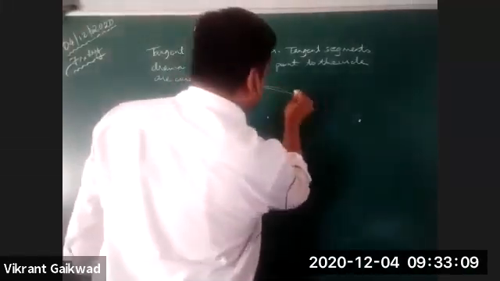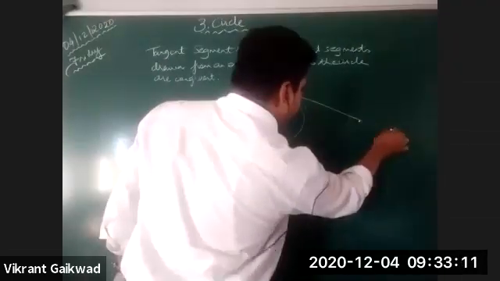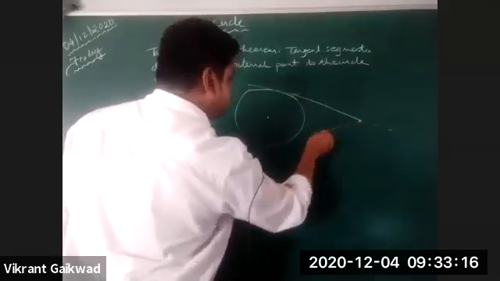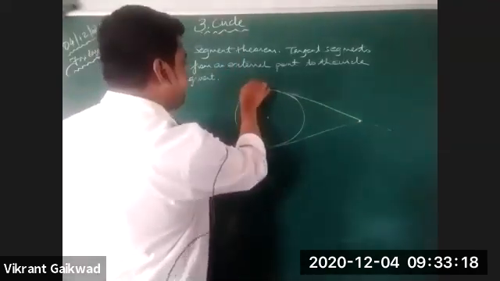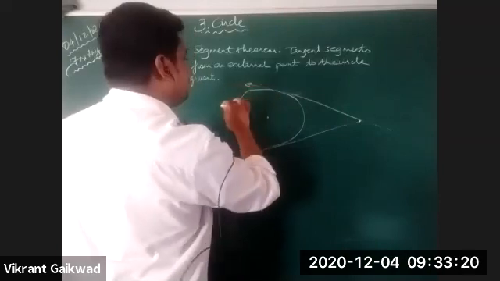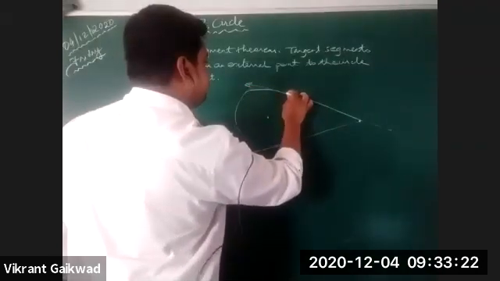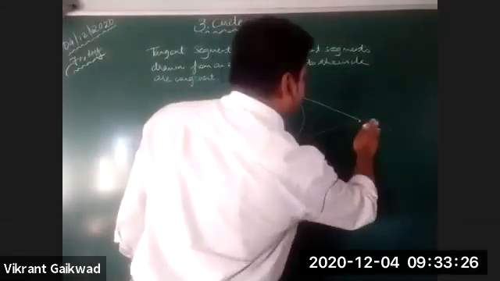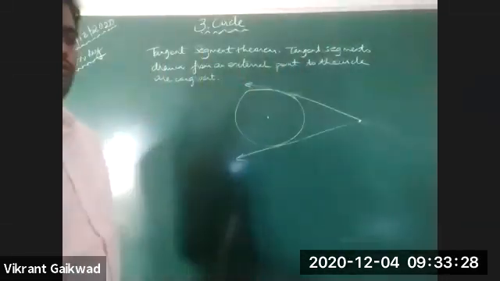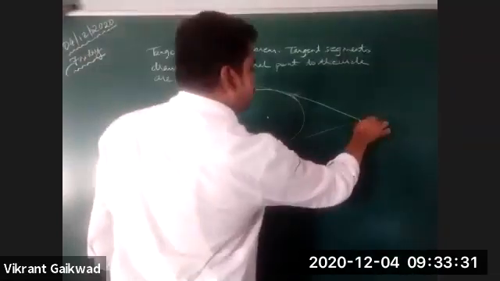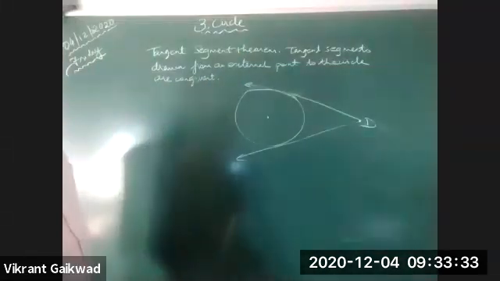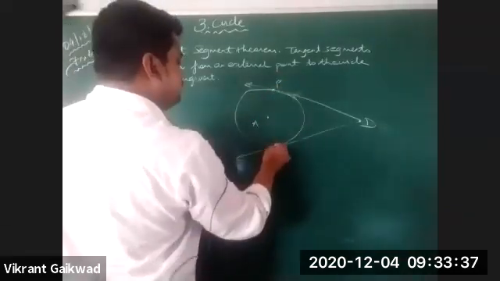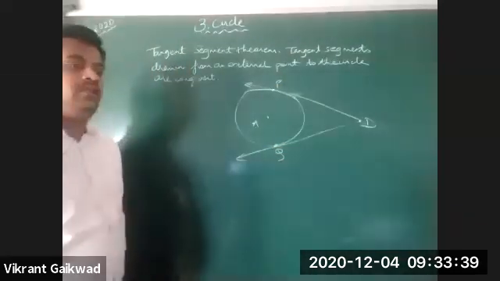Suppose you name this point D, which is in the exterior, A is the center, and the tangents meet the circle at points P and Q.